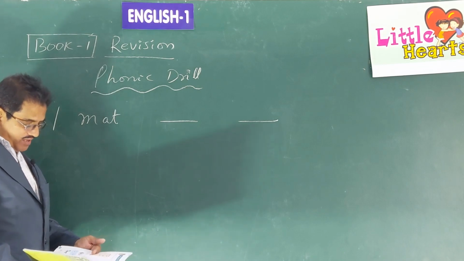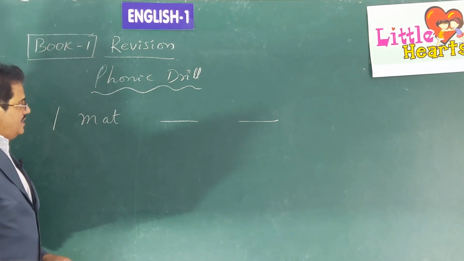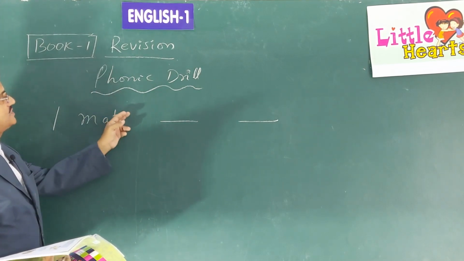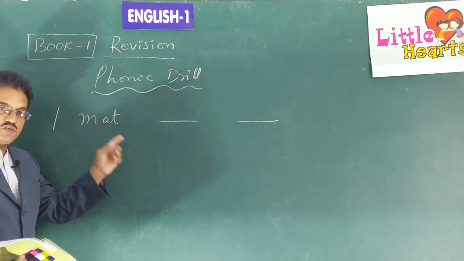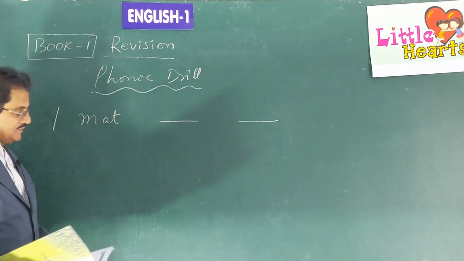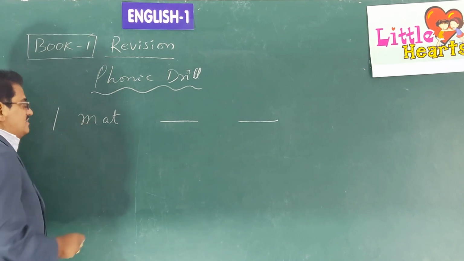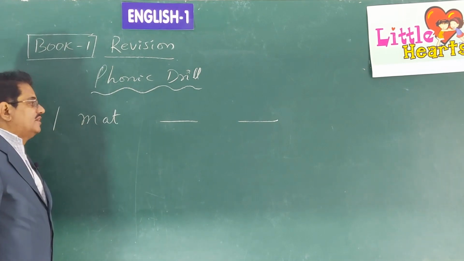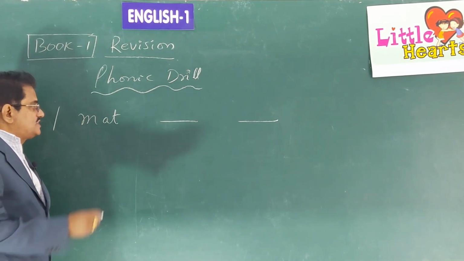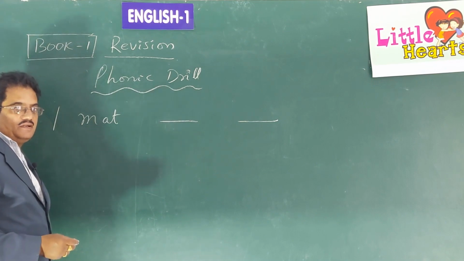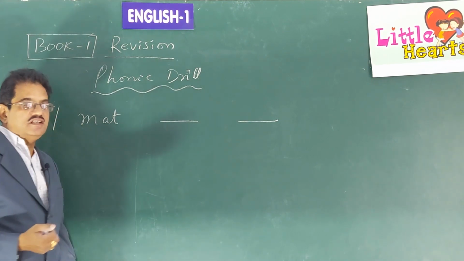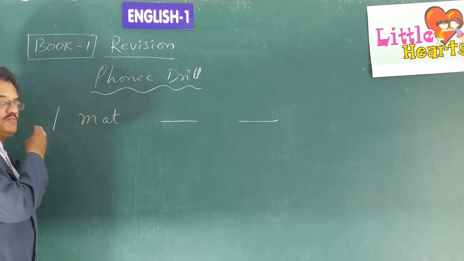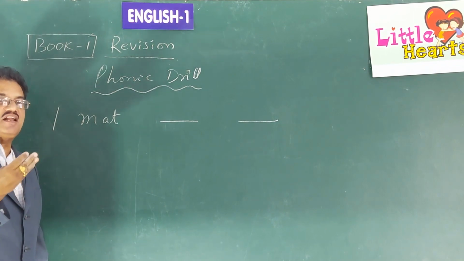In page number 8, you can see phonic drill. It is also under revision because this also you learnt in the previous classes. This word is given there, mat. What are the words which pronounce in the same way? At least two words you have to write. When all of them pronounce in the same way, they come under phonic drill.